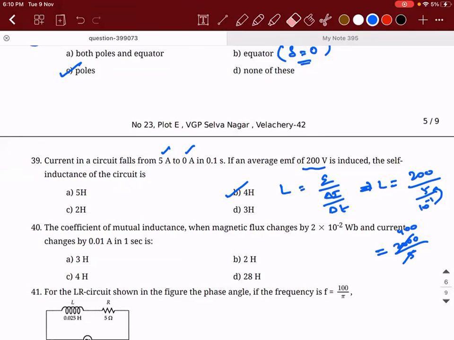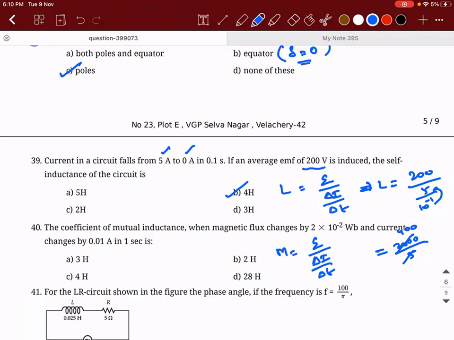Okay. So for 40th, the coefficient of mutual inductance when the magnetic flux is 2 into 10 power minus 2 Weber and the current changes by 0.01 ampere in 1 second. It's the same logic. Instead of L, you will write M. M is equal to, what is the formula for mutual inductance? So M is also equal to E divided by delta I by delta T.